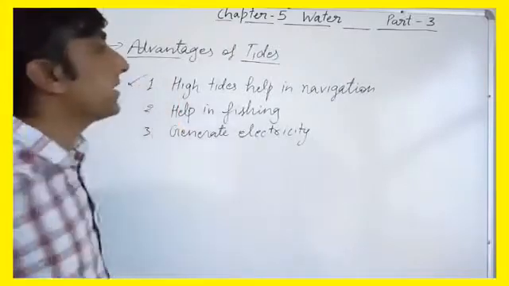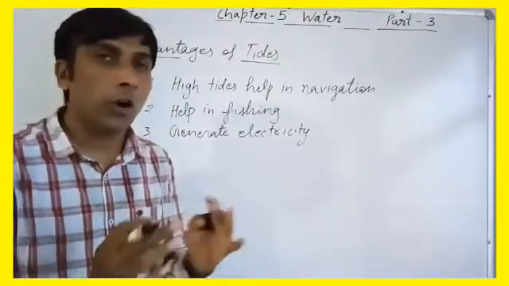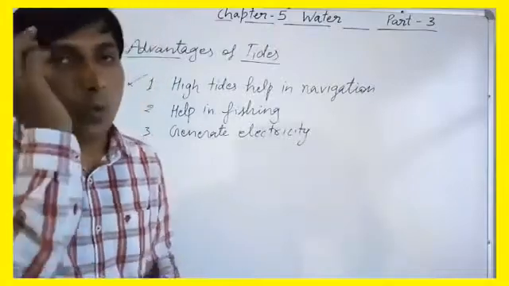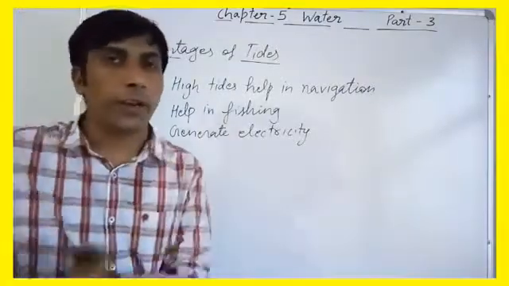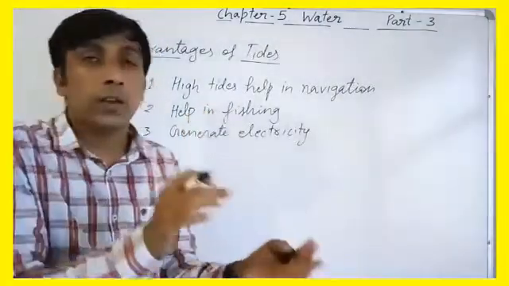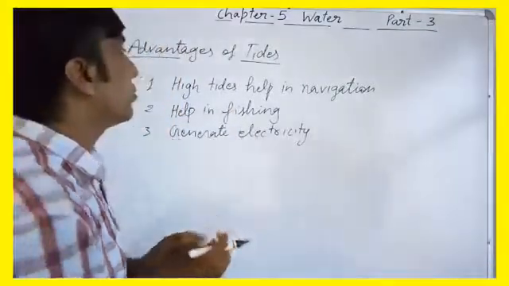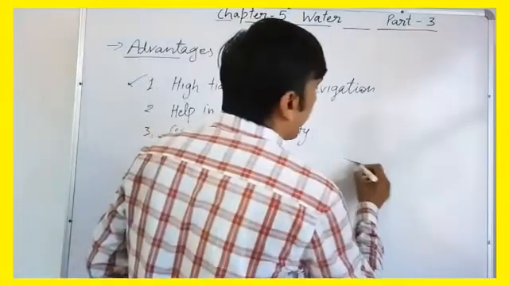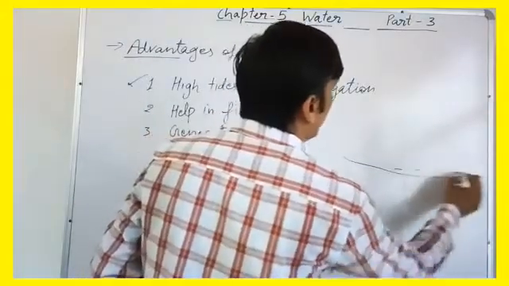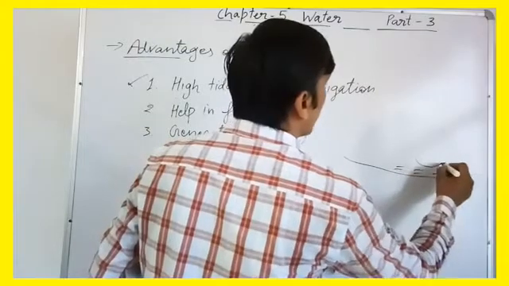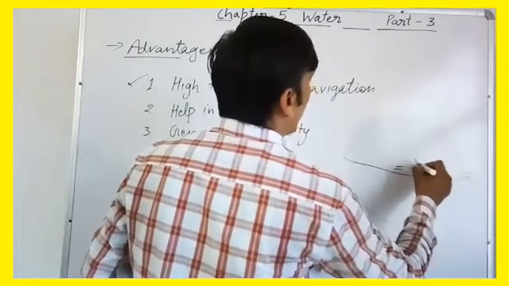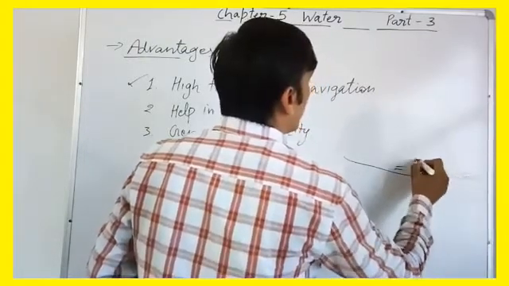First, high tides help in navigation. How? Because during the high tides water comes over the shore areas, and it helps the ships to reach the shores, right? So for example, with this diagram again we'll see, this is the ocean and this is a ship on water.